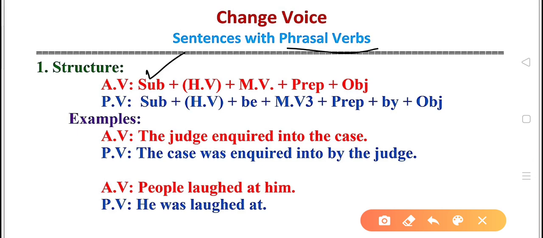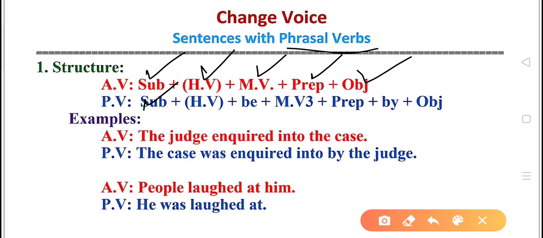The sentence begins with the subject, then it may or may not be followed by a helping verb. That's why the helping verb is kept in brackets. Then comes the main verb. The main verb is followed by a preposition and then we put the object. When we change this into passive, it becomes